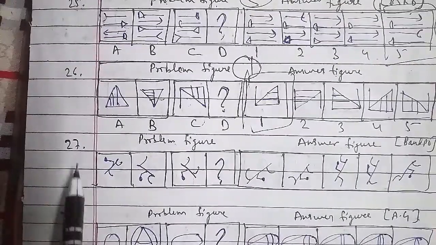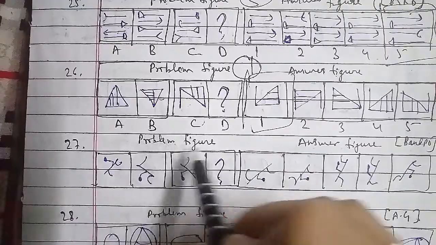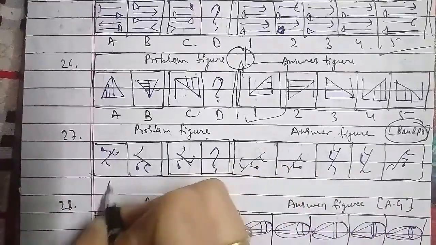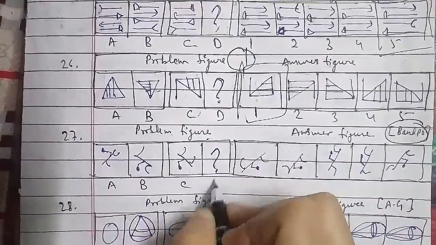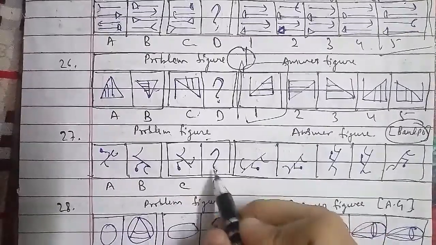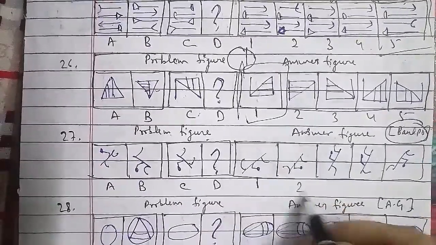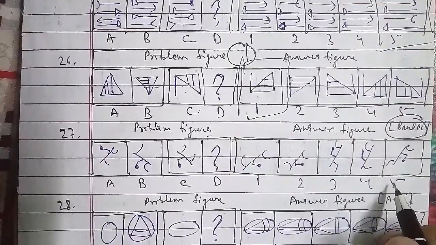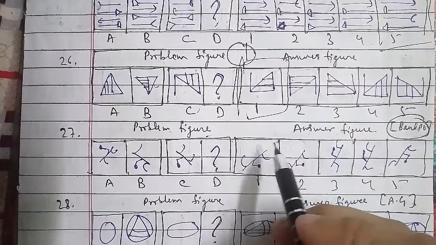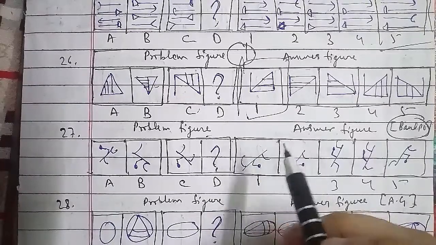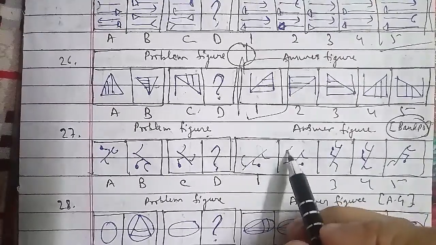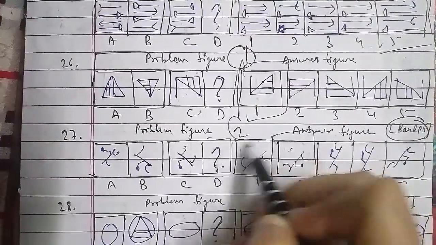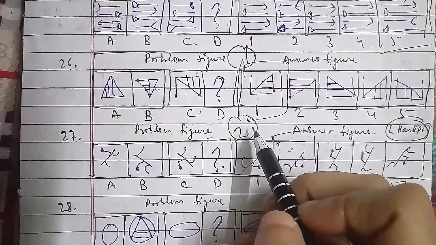Let's go ahead with the other one, which is your 27th question of the session. These were the problem figures and these were the answer figures, which have been asked in the bank PO question paper, and have been named A, B, C and D. The D figure is what we have to find out, and these are figures 1, 2, 3, 4 and 5 respectively as well. In this case, the figure rotates 90 degrees clockwise, and the bent lines and the bent pin rotate through 180 degrees as well. So the missing figure that we have to find out is the second figure, the right answer for this question as well.